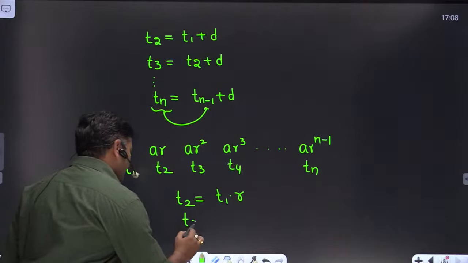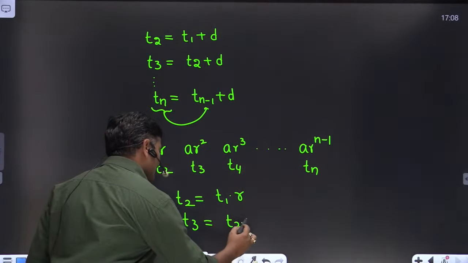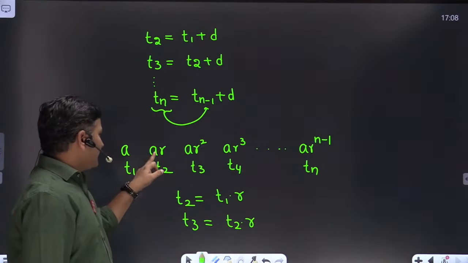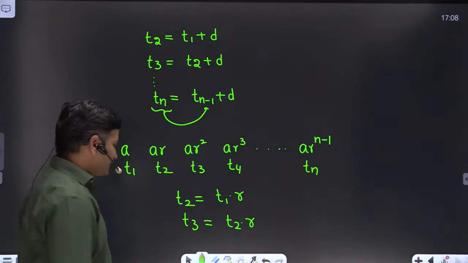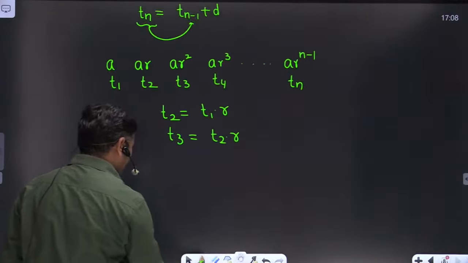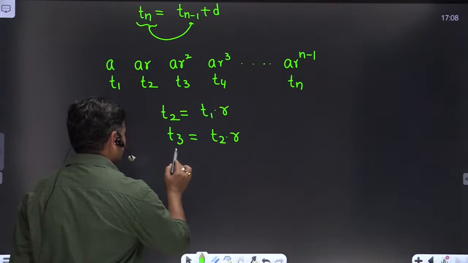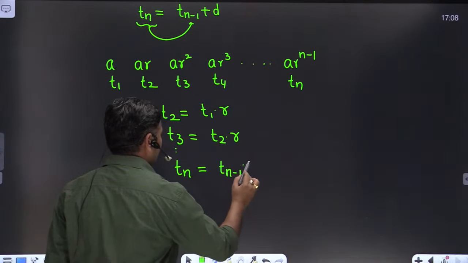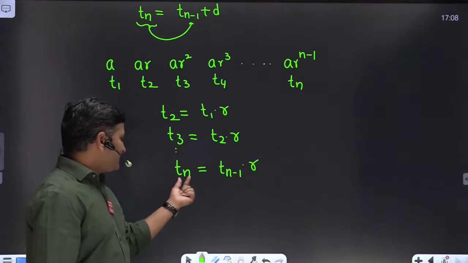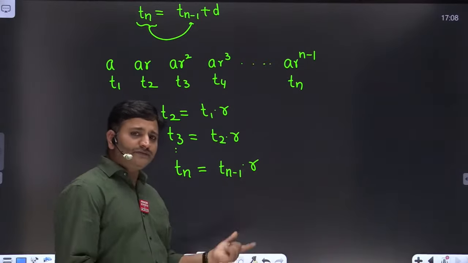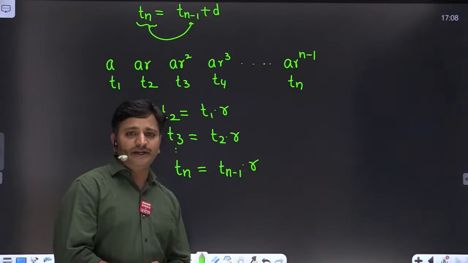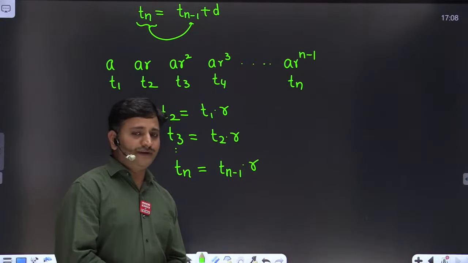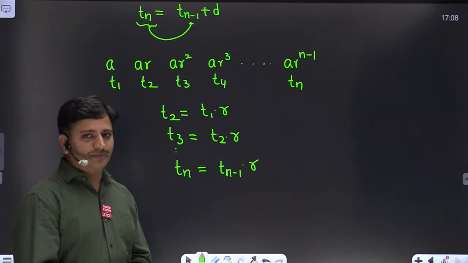Similarly, if you take t3, we can express it as t2 into r. What is t2? That is ar. t2 is ar into r, ar square. Clear, friends? By continuing this process, we can write tn is equal to tn minus 1 into r. We are expressing present term in terms of previous term. So that is the reason it is also called the recurrence relation for the given geometric progression, friends. We have seen arithmetic progression, we have seen geometric progression, right?